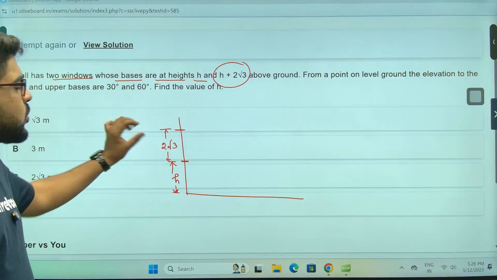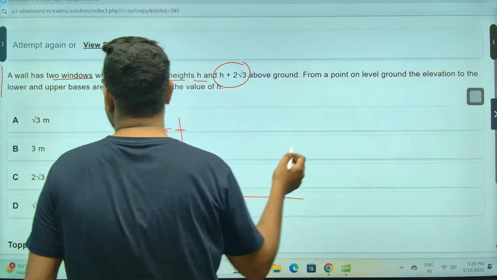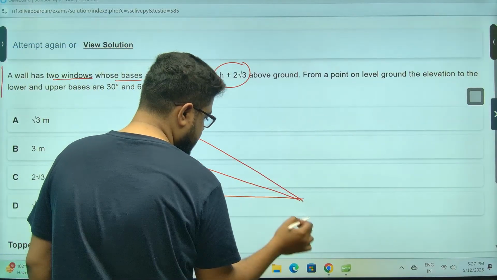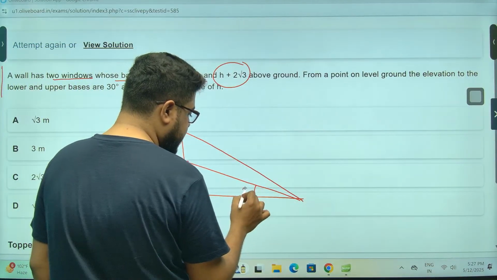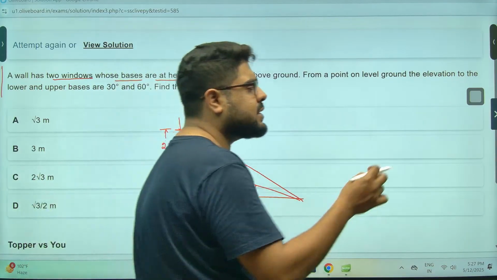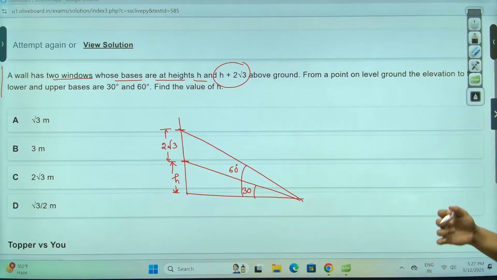Perfect. From the point on level ground, elevation of lower and upper are, one is 60, one is 30. So this is 30 degrees. This is 60 degrees. Perfect. So a 30, 60, 90 triangle will suffice, sir.